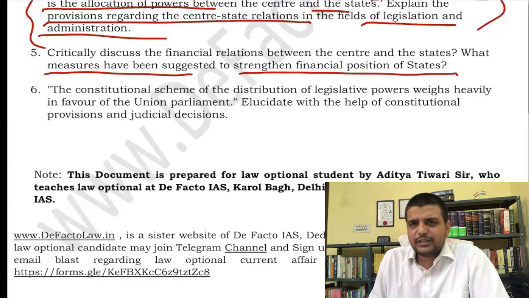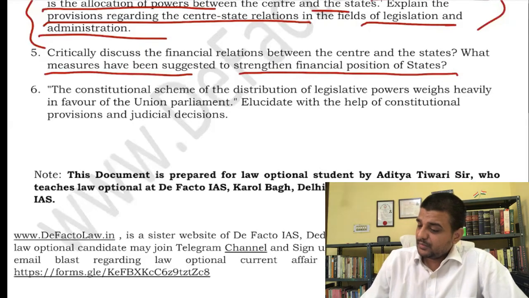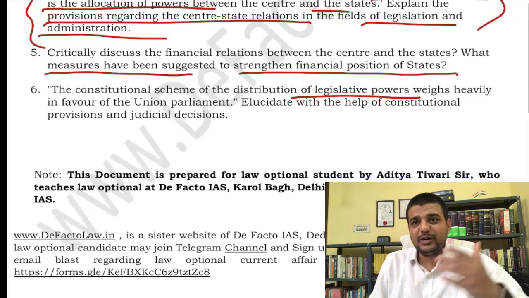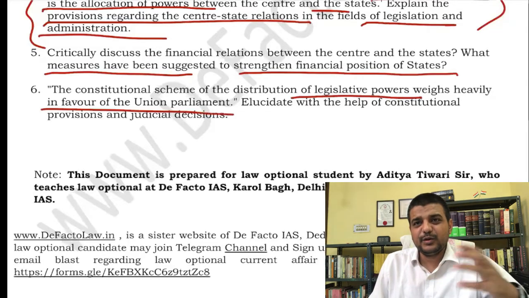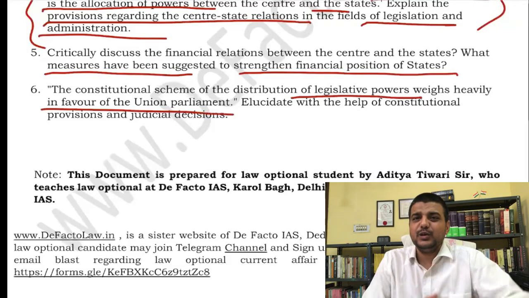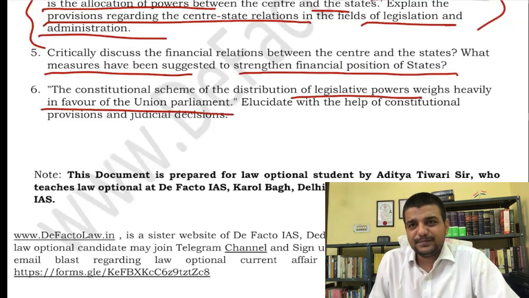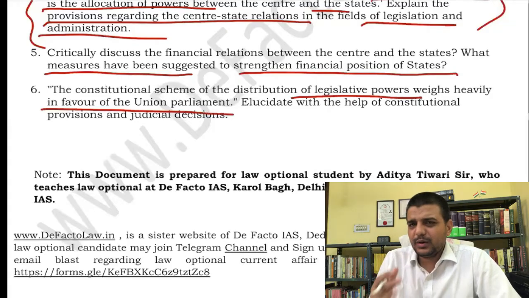Okay, so GST, you can say GST Council gives 2/3 voting power to the states, and that is actually quite interesting. Then you will come to the constitutional scheme of the distribution of legislative power weighs heavily in the favor of union parliament, right? So you have to cite different articles, different doctrine, right? And you have to conclude that it is in the favor of the union, okay, not in the favor of a state. Understood, right?